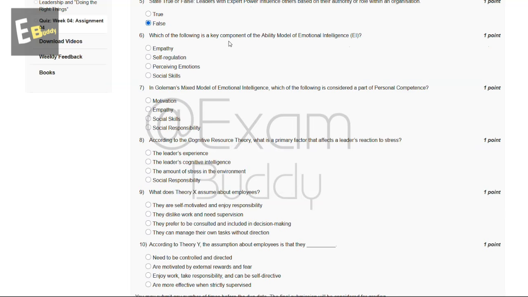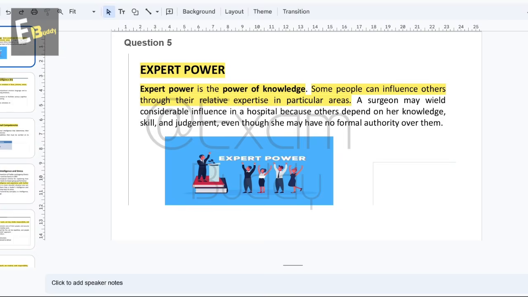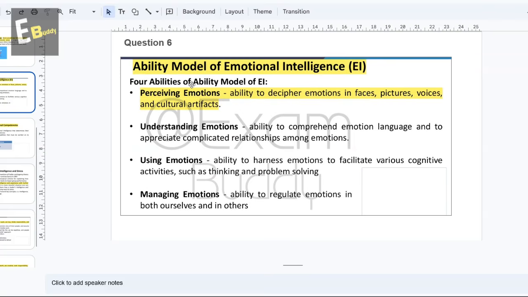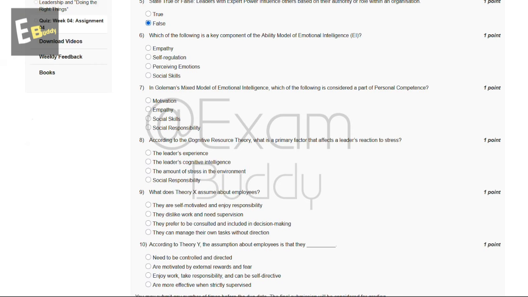And now let's go to our question number 6. Which of the following is a key component of the ability model of emotional intelligence? So these are the options: empathy, self-regulation, perceiving emotions, social skills. So let's check the explanation. So explanation says ability model of emotional intelligence. Perceiving emotions, ability to decipher emotions in faces, pictures, voices, and cultural artifacts. So the answer for our sixth question is C. Perceiving emotions.